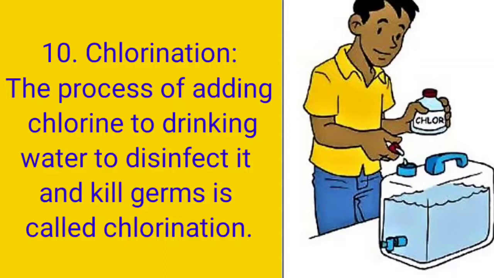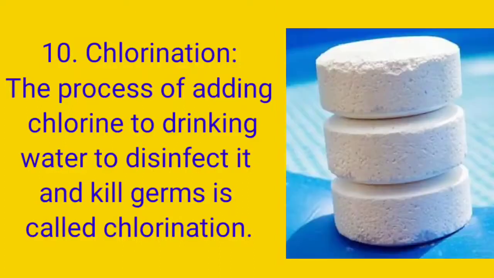Chlorination is also a common process, and this process is used to purify drinking water. You can easily see, some powder is mixed in RO for purifying the water for drinking.